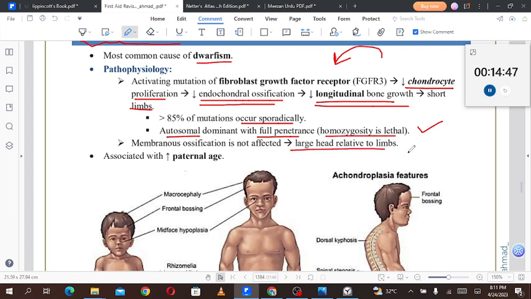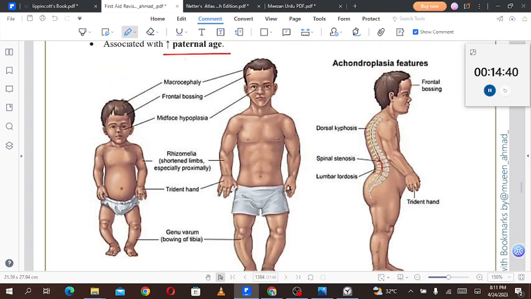Large head relative to the limb. So the head will be large in reference to the limb, and it is associated with increased parental age.